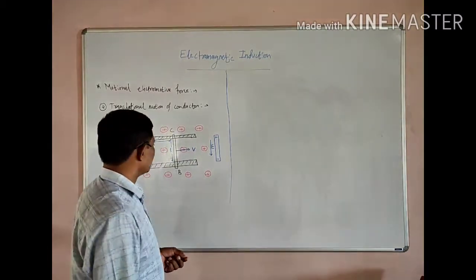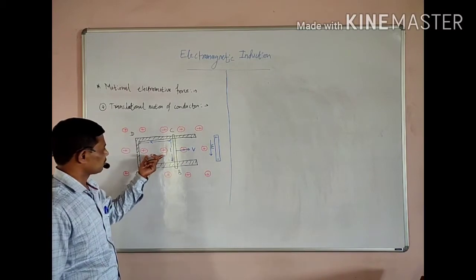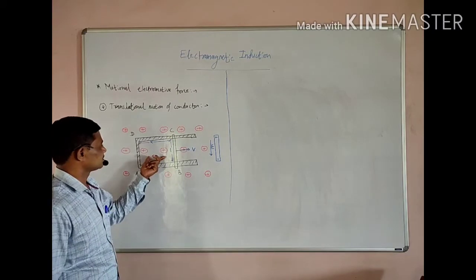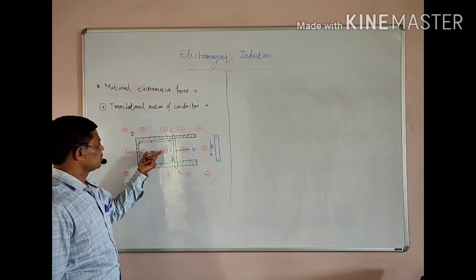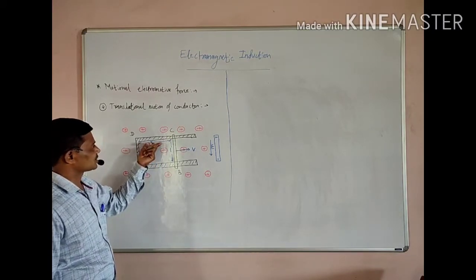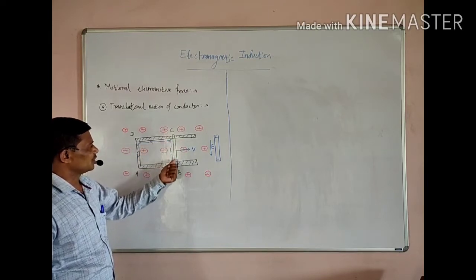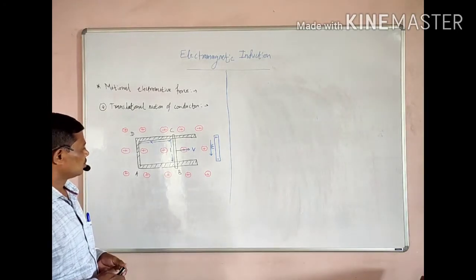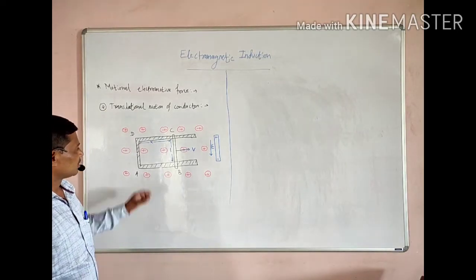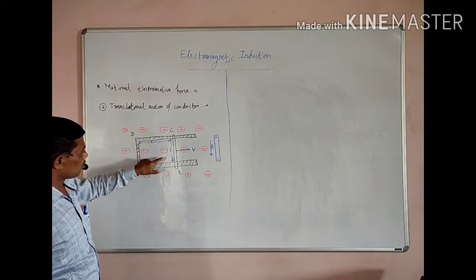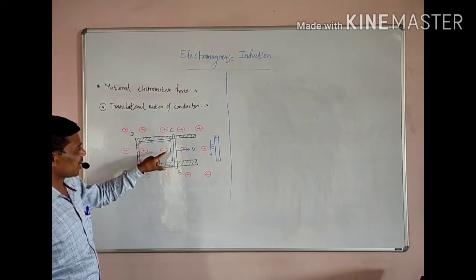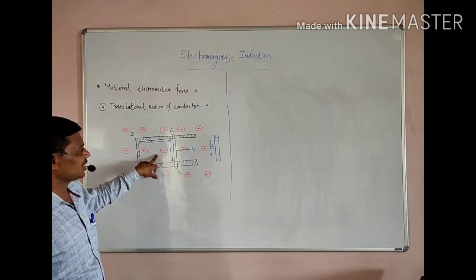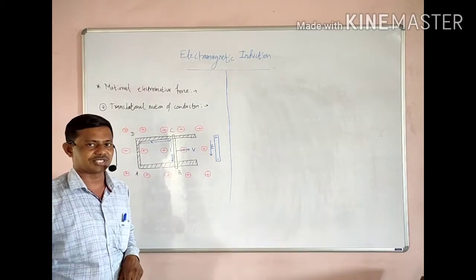We know that the area of this rectangular coil goes on increasing. This area increases because the value of x also goes on increasing during the motion of wire BC. If the area of this coil goes on increasing, the magnetic flux passing through this area will also go on increasing.